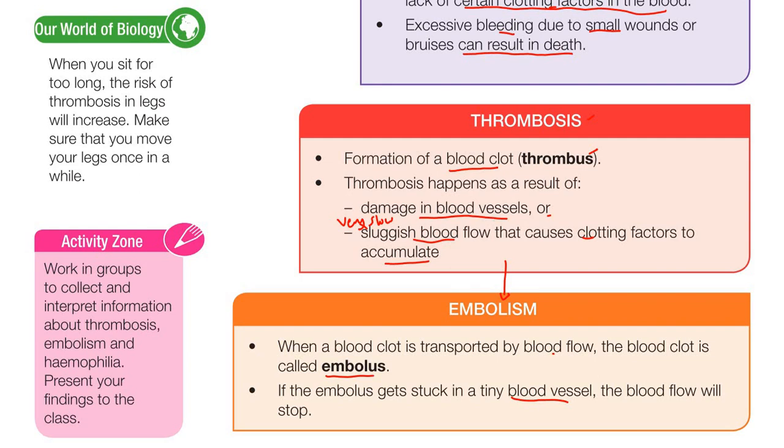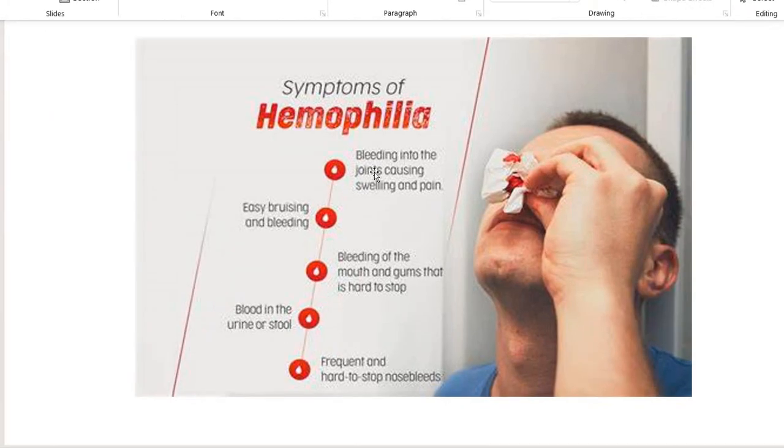For example, I show you hemophilia first. The symptoms of hemophilia, if someone has this disease: easy bruising and bleeding.